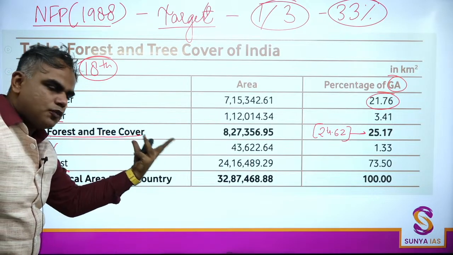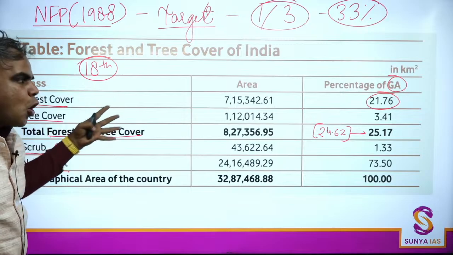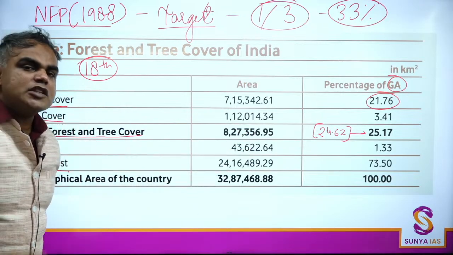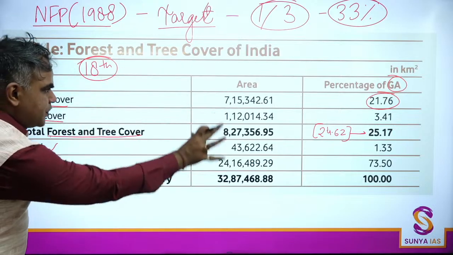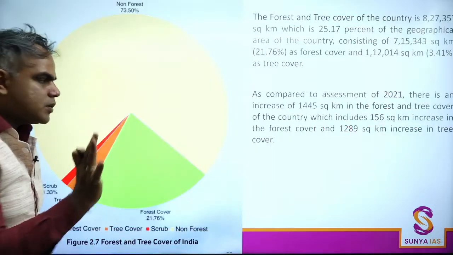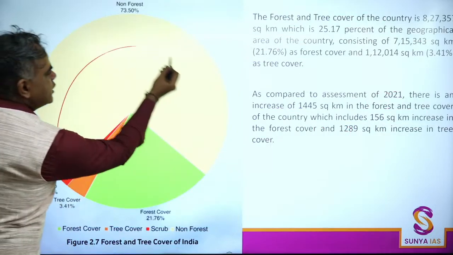I'll show you diagrams for this also. There is something which is non-forest. So again, 73% of this is non-forest. Now, this whole table can also be visualized in a pie chart. So let's see the pie chart. This whole is non-forest area.